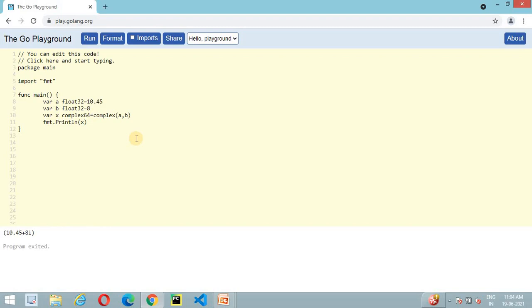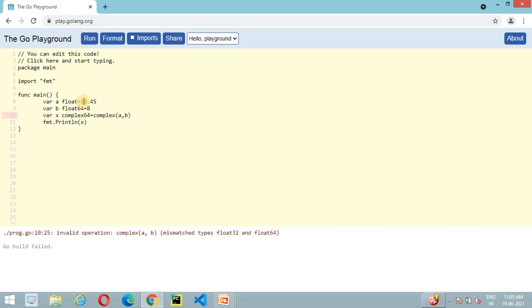Some typo mistake earlier, sorry for that. So as we discussed in the slide as well, it can hold two float32 type variables. So that's why its size is 64 bit. And if we try to work with 64 bit, then it may not work, or throw a type error, like here the type of B is 64 and the type of A is 32-bit float type, so types cannot be different.